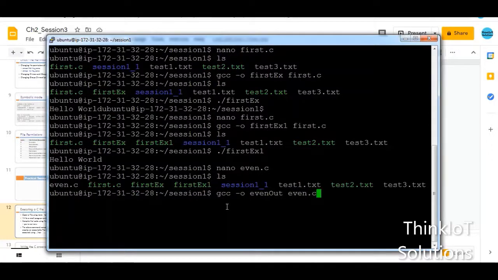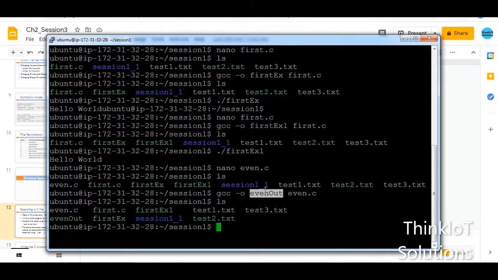So gcc space -o space even out, that is the executable file name, and this is my even.c, the file name that I have written. And when I run it, if there are no errors, it is going to create this even out file as an executable file, and then I will run that to show the output. So before that, okay, I've just run it. So it is going to create even out.